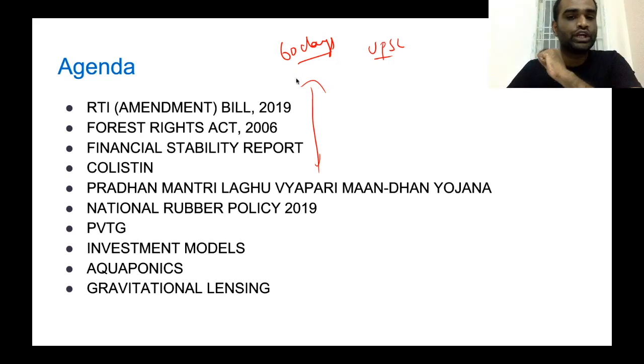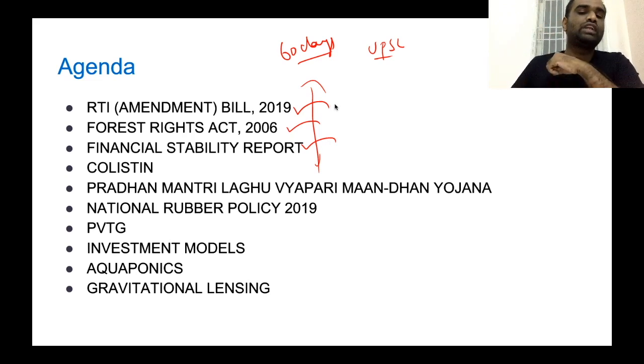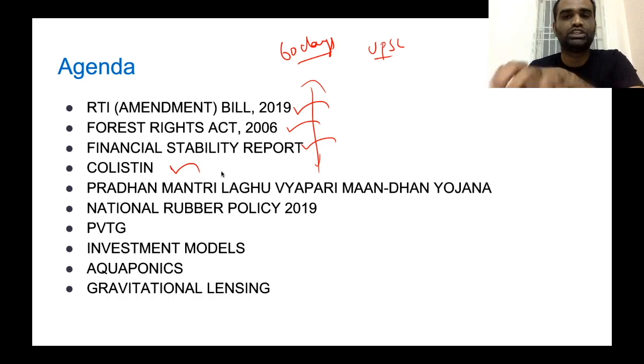The topics that we will be looking at today start with the RTI Amendment Bill. In this topic, we will look at what provisions have been amended in this recent RTI Amendment Bill, and we will look at various provisions of the Forest Rights Act and the implementation problems with respect to this particular act. We will look at the highlights of the Financial Stability Report, and we will look at the details about the colistin drug and the problems associated with administering colistin. Next, we will look at the scheme called Pradhan Mantri Laghu Vyapari Mandhan Yojana.